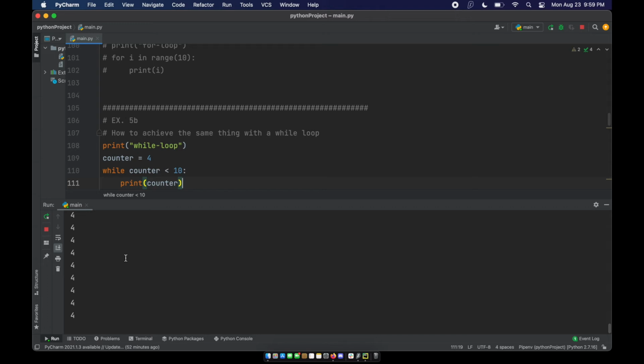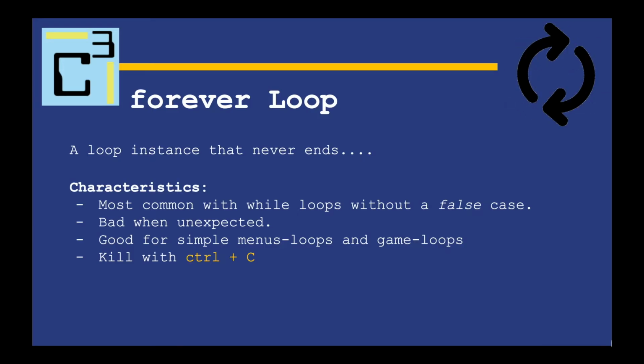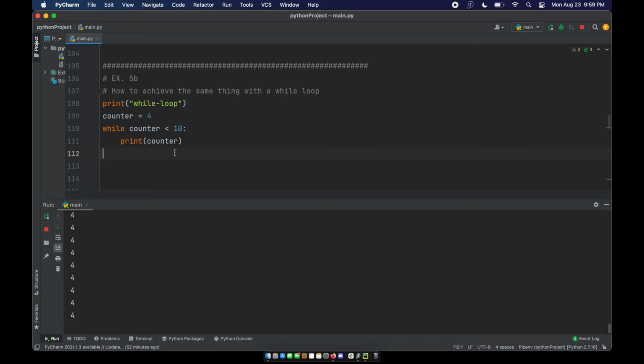So you can see that we get stuck in an endless loop, what I like to call a forever loop. This is an error. A forever loop is something that can be used purposefully, which again we'll see here in a moment. But for our case that we're looking at currently, this is an error. This is a bug in our code because we didn't give our program the ability to leave the loop. It's just going to be stuck at 4 because we're never adding any value to our counter.